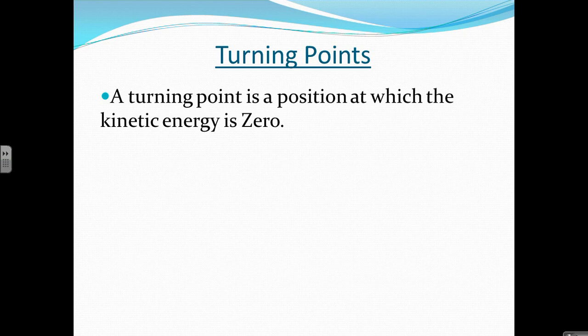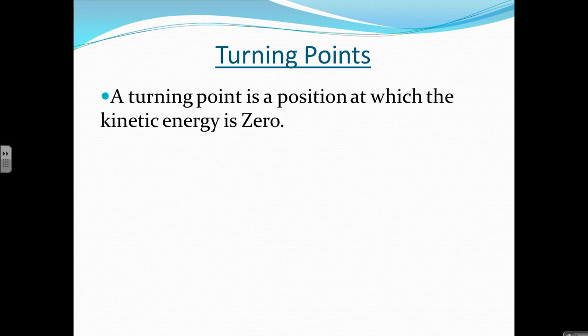There's a couple of particular points, and we see these on AP exams, that we have to understand in our potential energy curves. The first one that I'm going to talk about is a turning point. A turning point is a point at which the kinetic energy is zero, meaning that as you move from one position to another, if the kinetic energy ever becomes zero, that object, as it's moving, will stop.